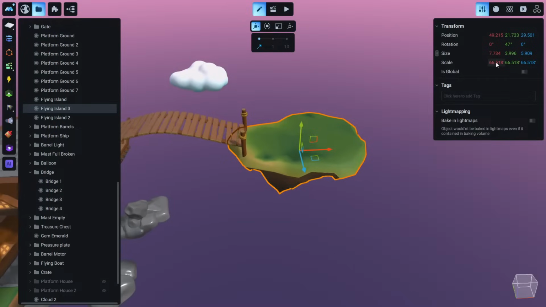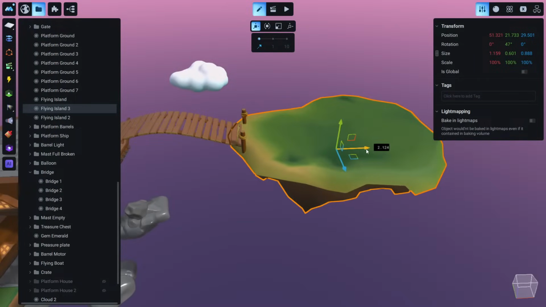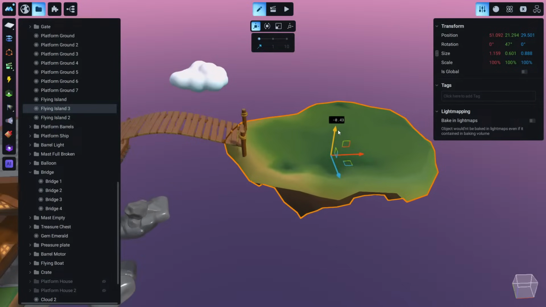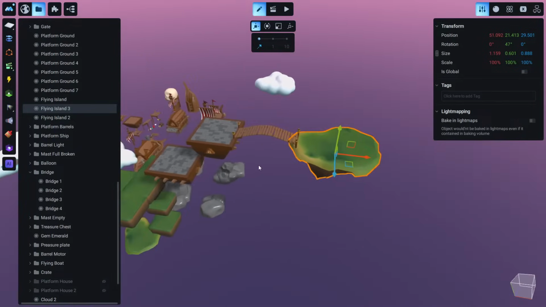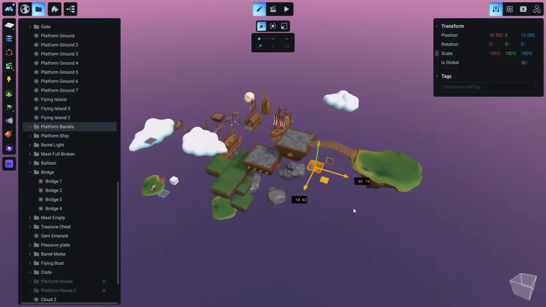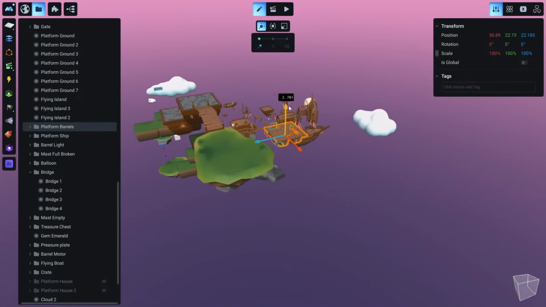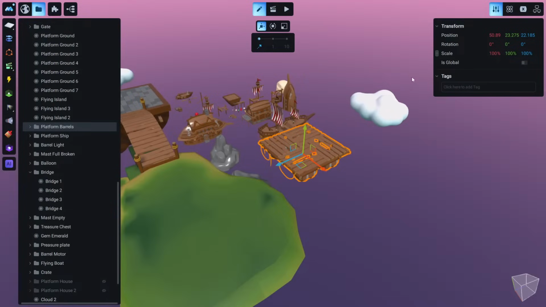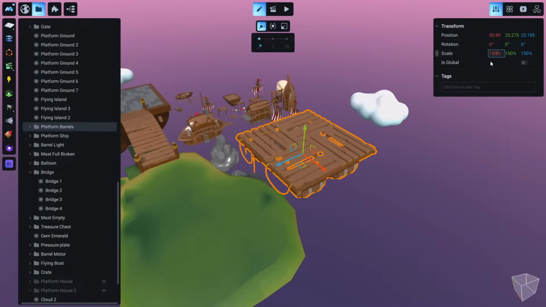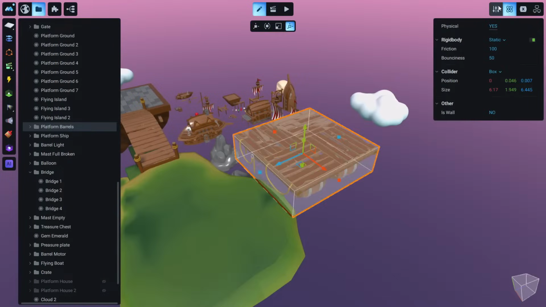Maybe we can make this like 100, a little bit bigger, and move it around here, and let's grab another platform maybe. Since we promised to build a game for this stream, let's build a small game, 150, and let's enable physics to this, static again.